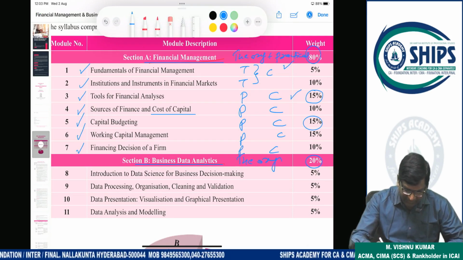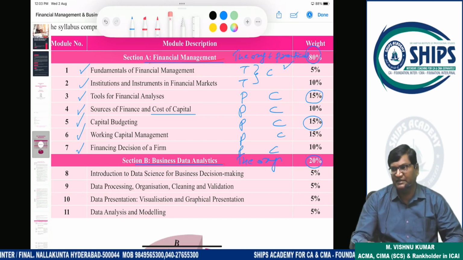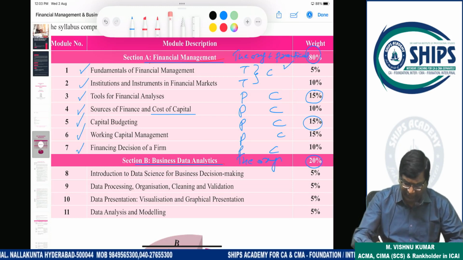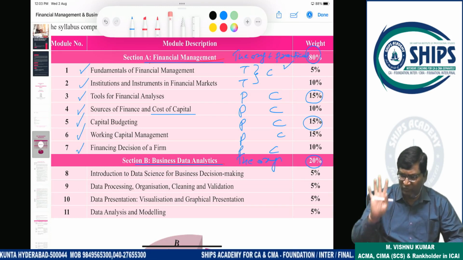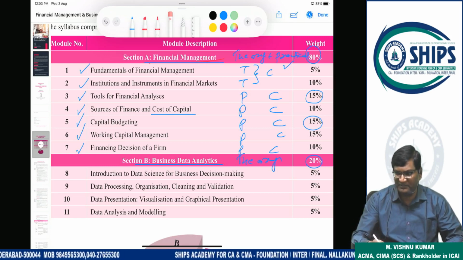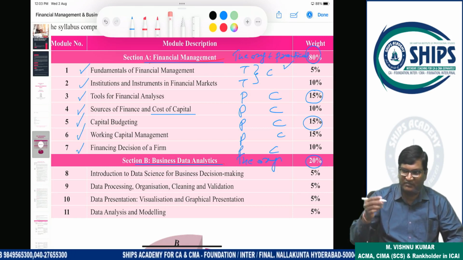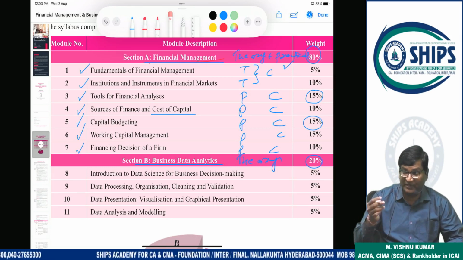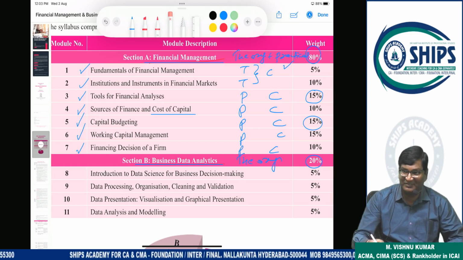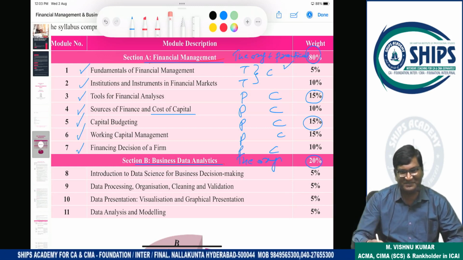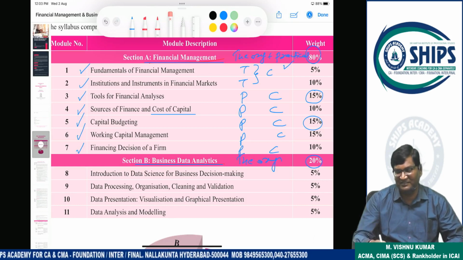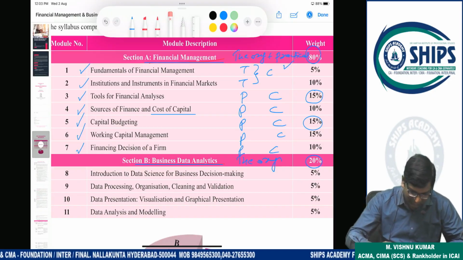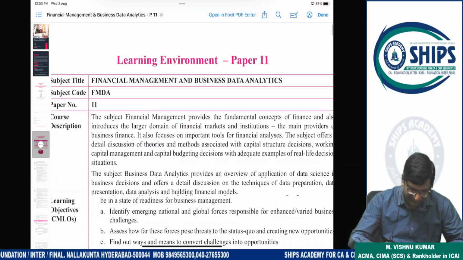Similarly, financial analysis, tools for financial analysis. See, this is 15 marks, but in this 15 marks, you have to study 4 chapters. How many chapters? Funds flow, cash flow, ratio analysis, and financial statement analysis. So 4 topics you have to learn for 15 marks. Clear? So detailed contents are available here.